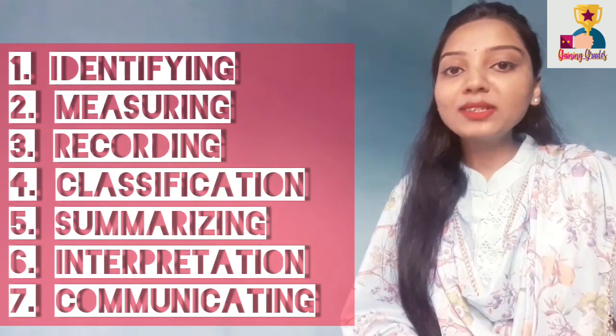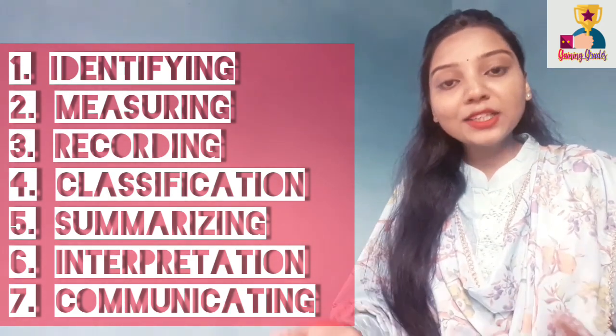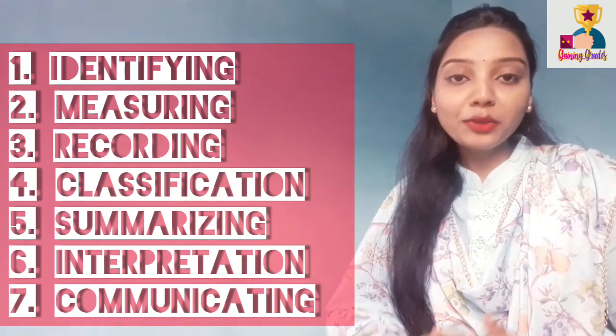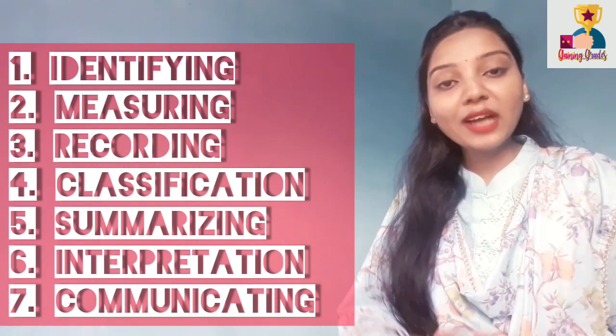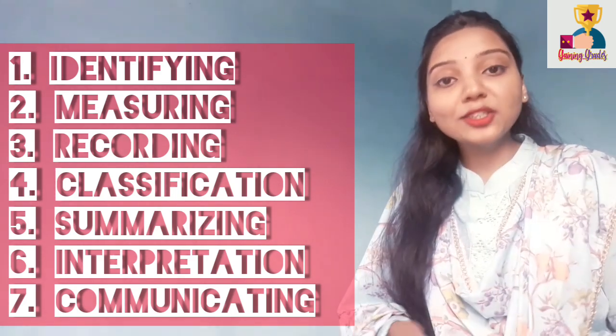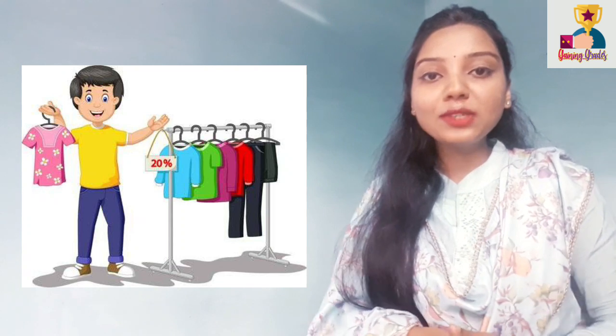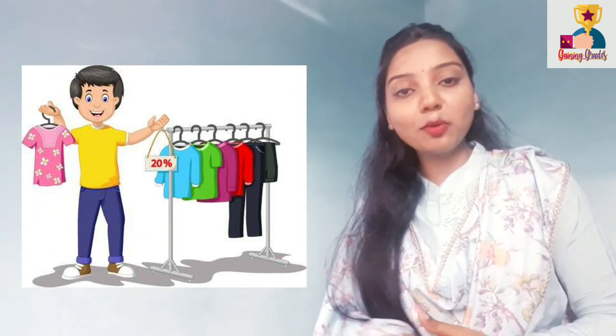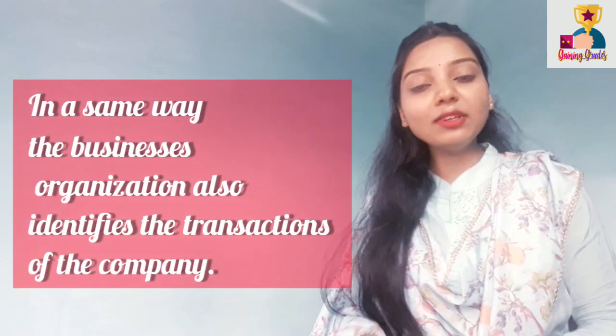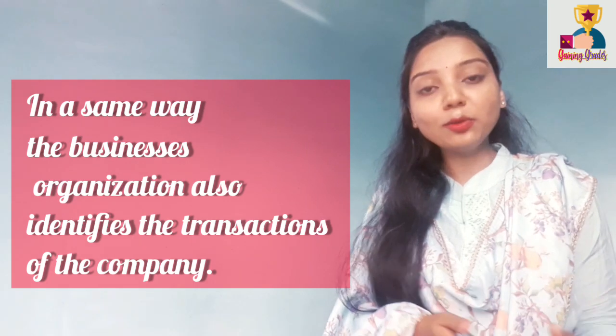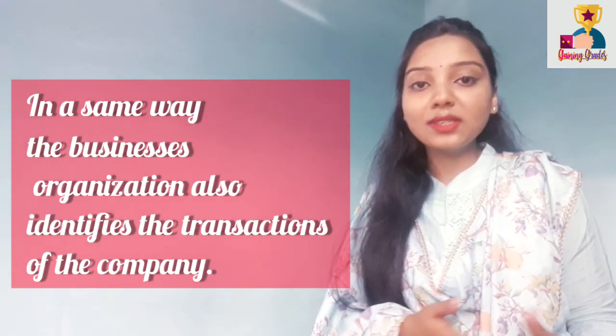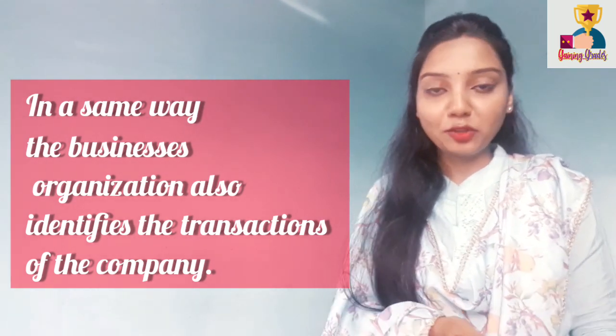As you can see, the first step is identifying business transactions, which means the business organization identifies all the transactions of sales or purchases. For example, there is a shopkeeper of clothes and he regularly buys some clothes for selling in his shop. So he identifies how many clothes are bought in this particular month and how many are sold. In the same way, business transactions are also identified by business organizations for selling and purchasing.